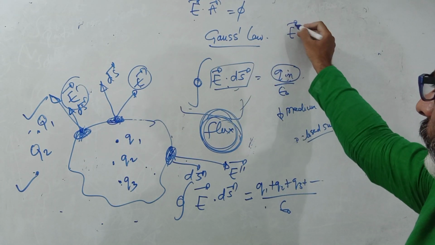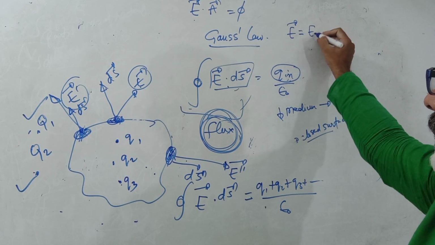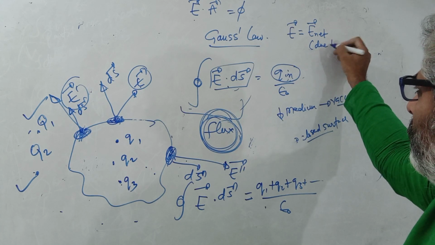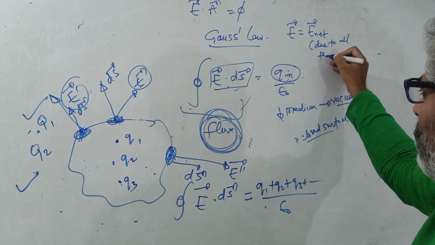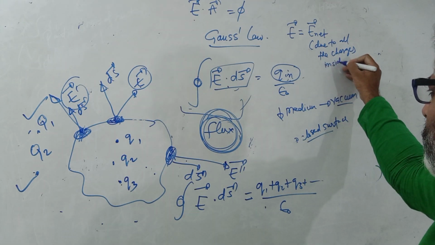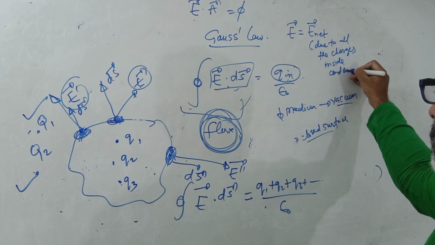So important thing to remember is, here you can take a note of this. E is E net, and when I am saying E net, then due to all the charges inside and outside.